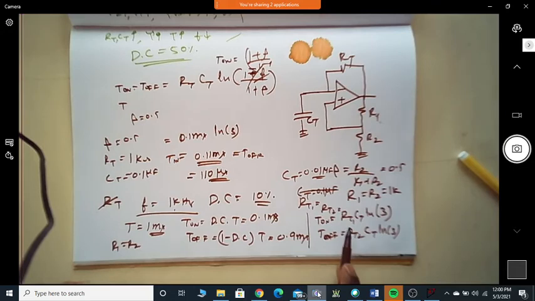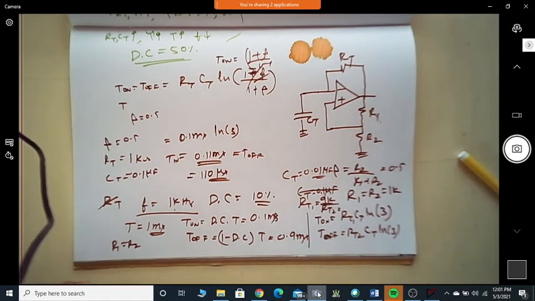Can somebody give me what is RT1, RT2? So it is now 0.1 exponential minus 3 alpha equals alpha a into 0.01 exponential minus 6 into 1.1. Is it 9 kilo ohm for the first one?